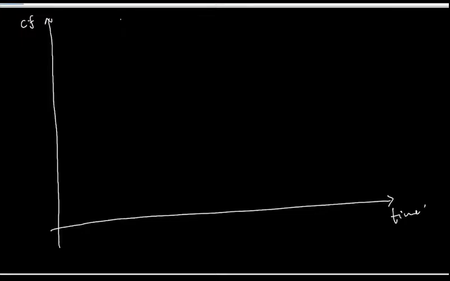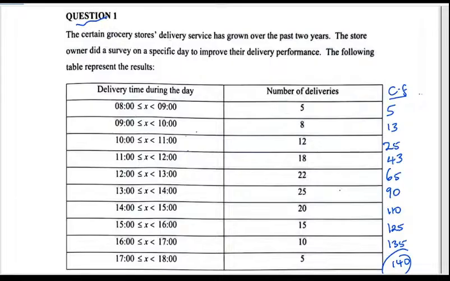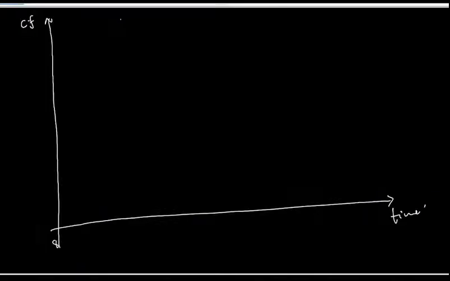We know that the deliveries started at 8, so we can have this as 8, and then 9, 10, 11, 12, 13, 14, 15, 16, 17. The last delivery was 18. I don't need to count them.